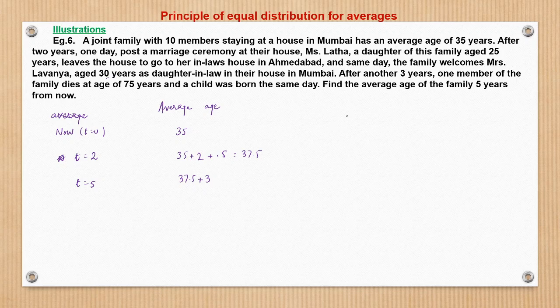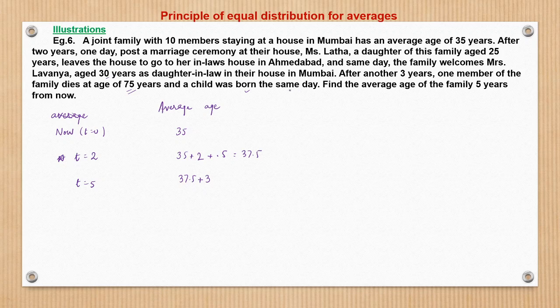However, in the 5th year, one member dies at the age of 75, and another member is born. So the number of members remains the same. One member dies, another is born, so the number of members remains the same, but the change is minus 75 plus 0, that is minus 75.